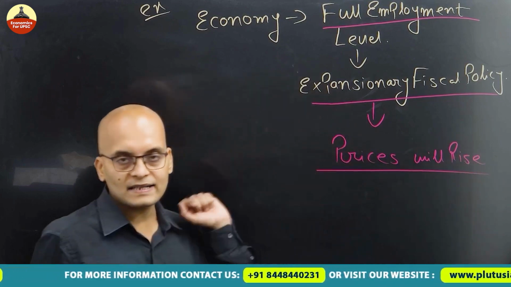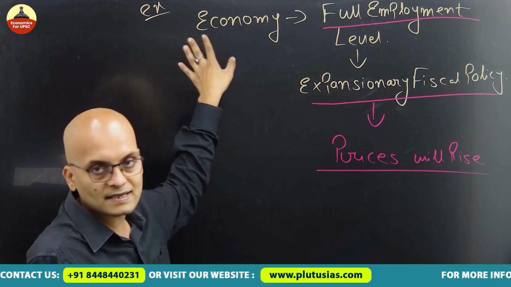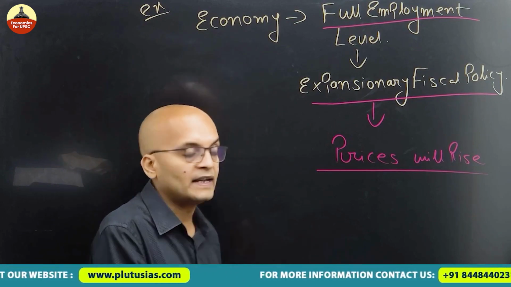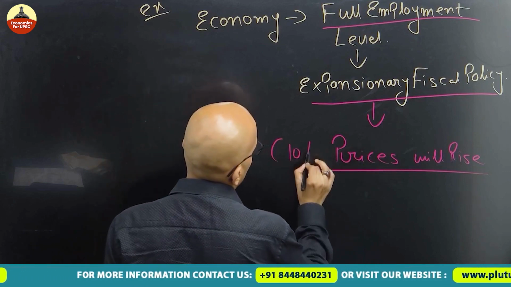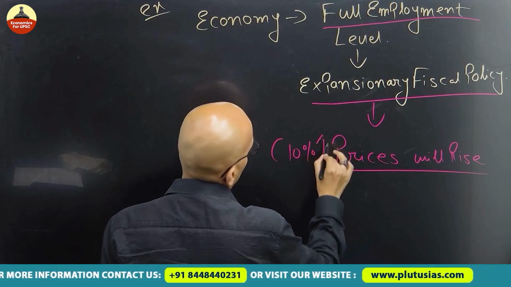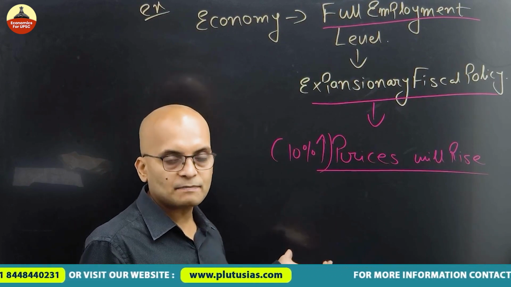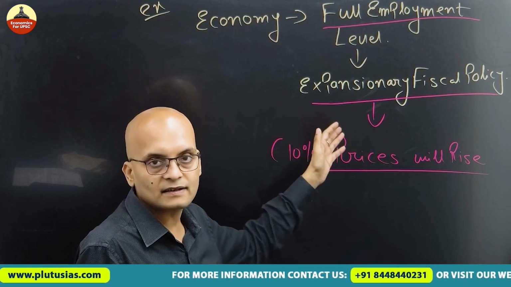Now due to the rise in prices, let us assume, since it is an example, I am taking some data so that you can understand it in a better way. So let's say prices rise by 10%. Guys, I hope you know why prices are rising. We have done it.